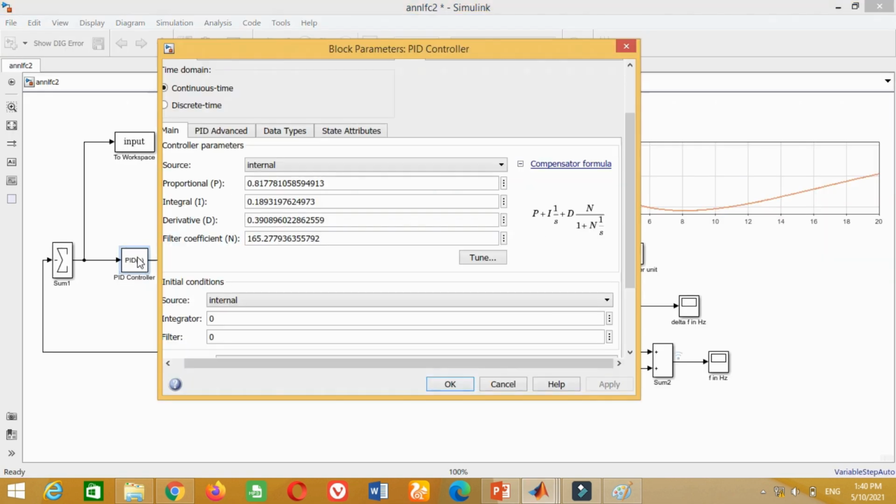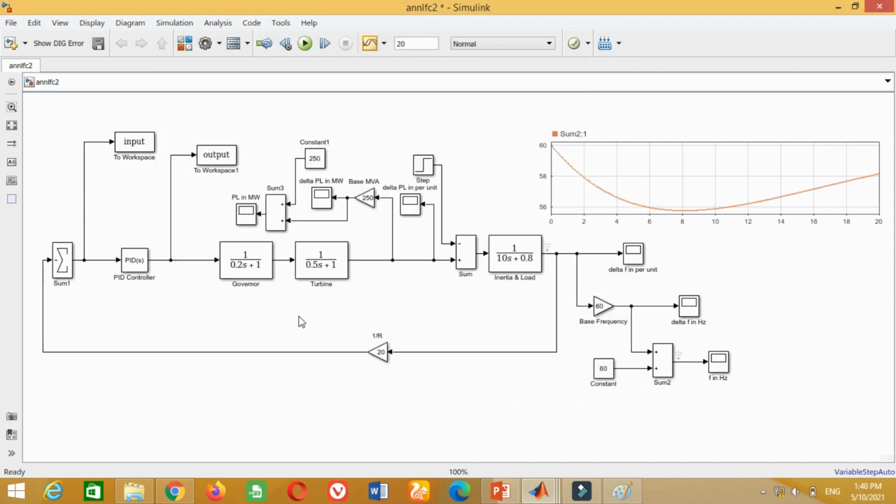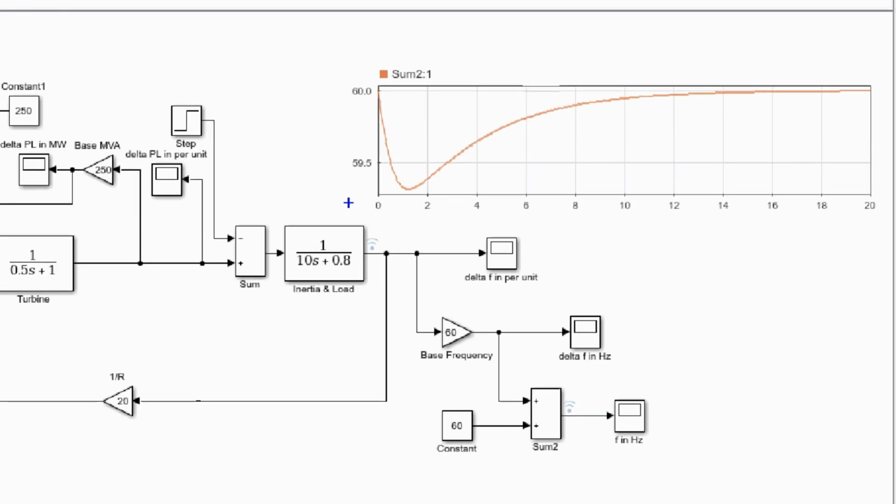You can see now the parameters of the PID controller are automatically updated. Just write here 100 and press OK. Now run the simulation to check its performance at these values. You can see this time its response is much better.